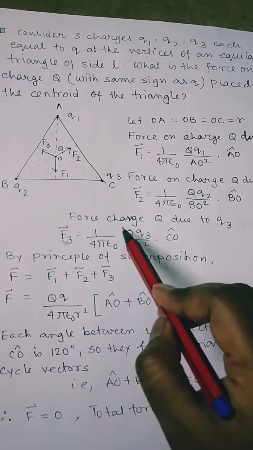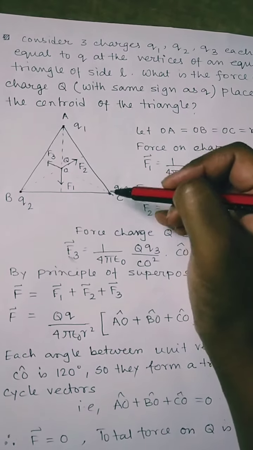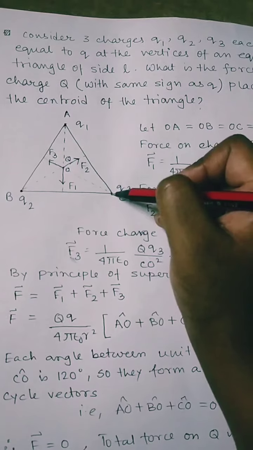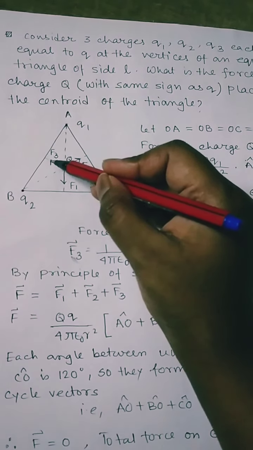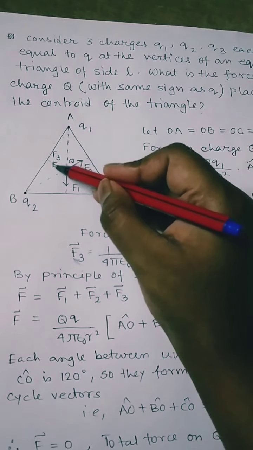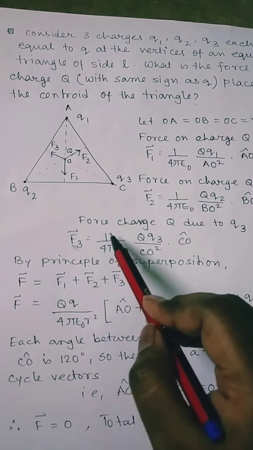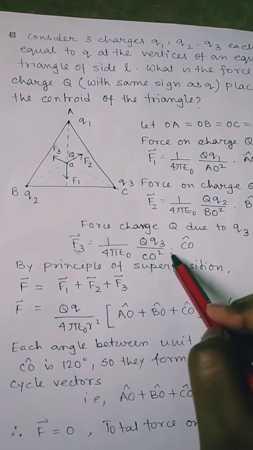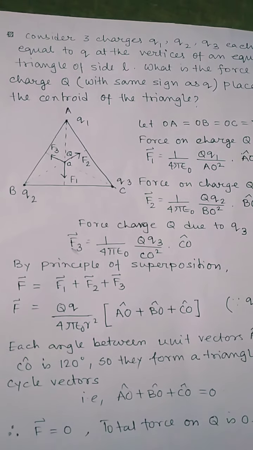Next, the force on charge capital Q due to q3. Now again both the charges have the same sign, so it will experience a repulsive force in this direction, F3. Can you see it? F3, this direction. Again the magnitude of the force F3 is equal to 1 by 4 pi epsilon 0 capital Q q3 by CO square into CO cap. CO cap is the direction vector.